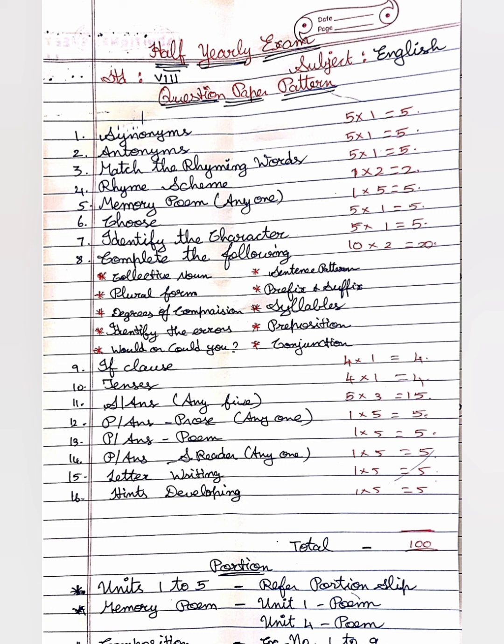Choose the best answer from your prose and poem. Identify the character from your supplementary reader and complete the following. In that I have given collective noun, plural form, degrees of comparison, error identification, sentence pattern, prefix and suffix, syllables, and preposition, conjunction, fill in the blanks using would or could. Then tenses, short answers, any 5 you have to write, children, and paragraph answers from prose, poem and supplementary reader. You have options, so you can choose. And then you have letter writing and then story developing. The portion slip also I have attached, you can see that. Now let us see one by one.